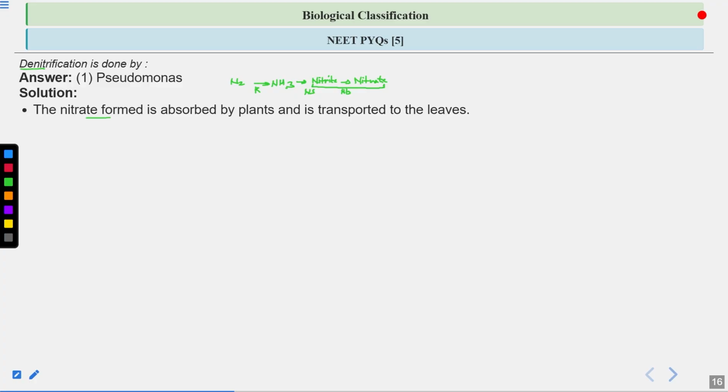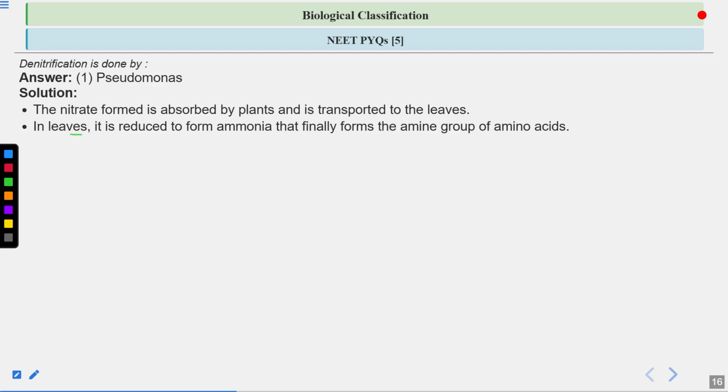Now the nitrate formed is absorbed by the plants through the roots, and it is transported to the leaves. Now in leaves, what happens? This nitrate is reduced to form ammonia, and this ammonia finally forms the amine group in the amino acid. Amino acid has two functional groups, the carboxylic group and the amine group. So this ammonia gets incorporated as the amine group of the amino acids, meaning the NH2 group.